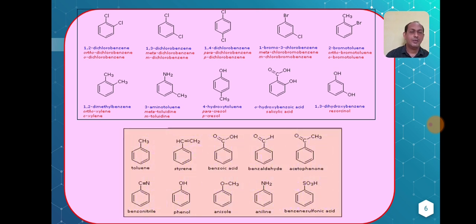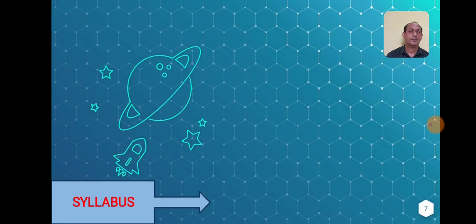Now we will see some of the commercial compounds. Toluene is the commercial name, but its IUPAC name is methylbenzene. You also have to remember some of the commercial names like toluene, styrene, benzoic acid, benzaldehyde, acetophenone. These structures are quite familiar to you. Benzonitrile, phenol, anisole, aniline, benzene sulfonic acid. You have to see the nomenclature.